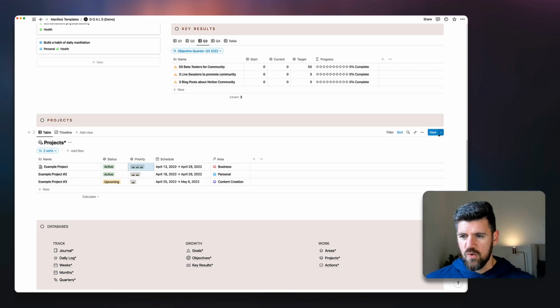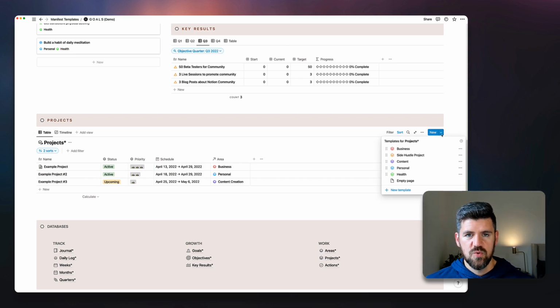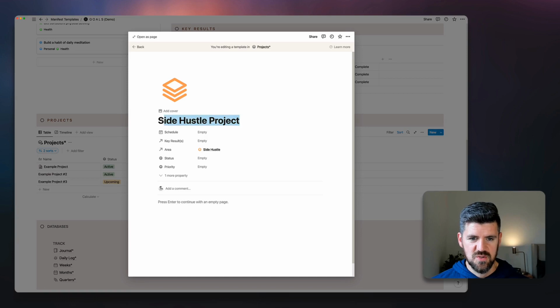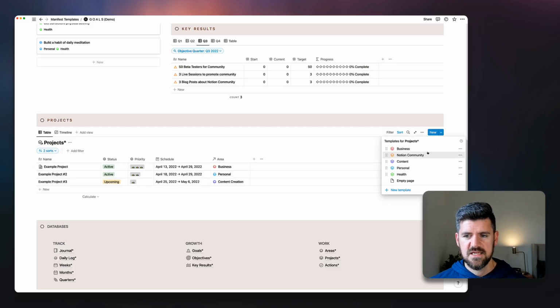So we're going to create a new project, and you'll also notice here the same kind of color system works here. So we'll go into this one, and we'll actually change this to Notion Community. And if you're using the template, definitely take a look at the categories, and feel free to remove categories, add in additional ones, or change up how they're labeled to fit your priorities and your areas of focus.